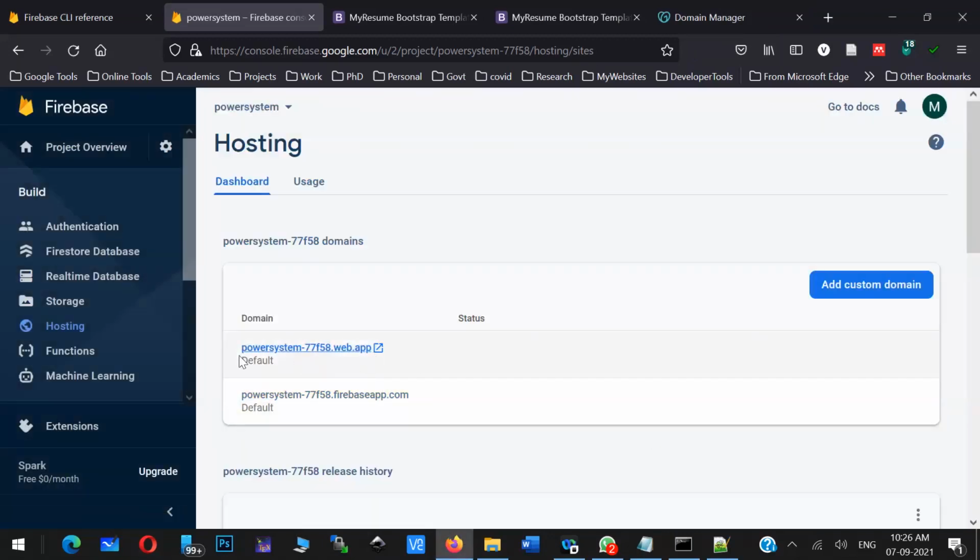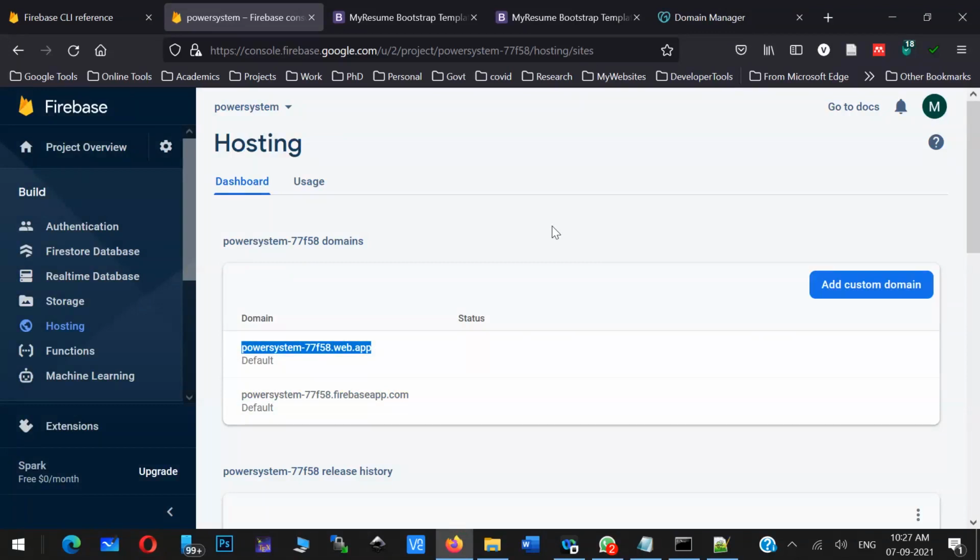Otherwise, this URL you can keep inside an embed tag, so that you can create some website inside that.